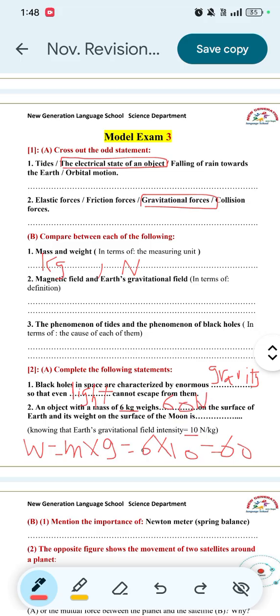While the weight on the surface of the Moon equals 60 over 6, so it will be 10 Newton. Why? Because the gravitational field intensity of the Moon equals 1 over 6 of the gravitational field intensity of the Earth.